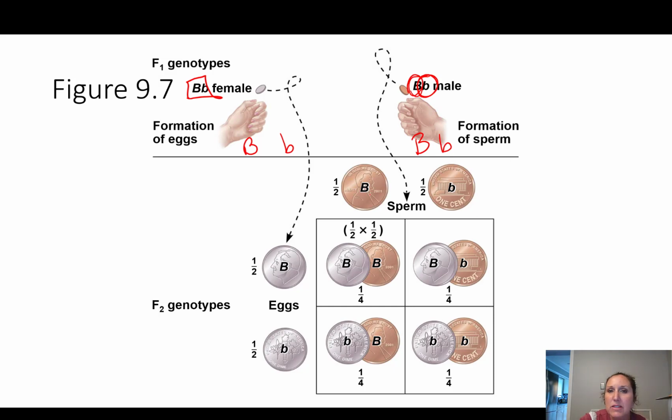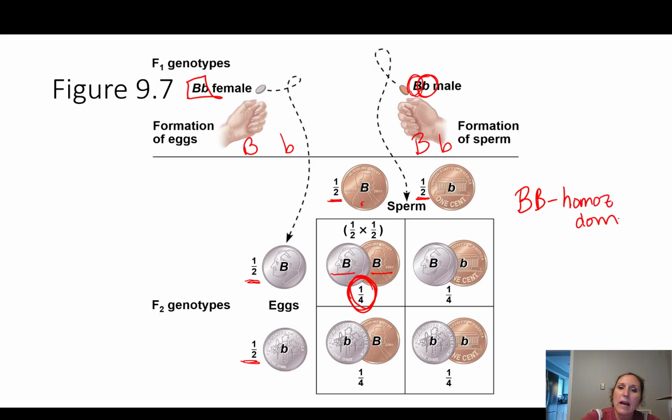Now, if we plot these, this is an example of a Punnett square. Then what we have is a 50% chance of getting big B or little b from mom, and a 50% chance of getting big B, little b from dad. Oh, I got them wrong. This is mom, this is dad. But we have a 50% chance of each. Now, we combine them in any sort of way. So for instance, this big B can combine with this other big B, big B, big B. And because of the rule of multiplication, we multiply 1/2 by 1/2. We have a 1/4 chance of having a homozygous dominant individual.